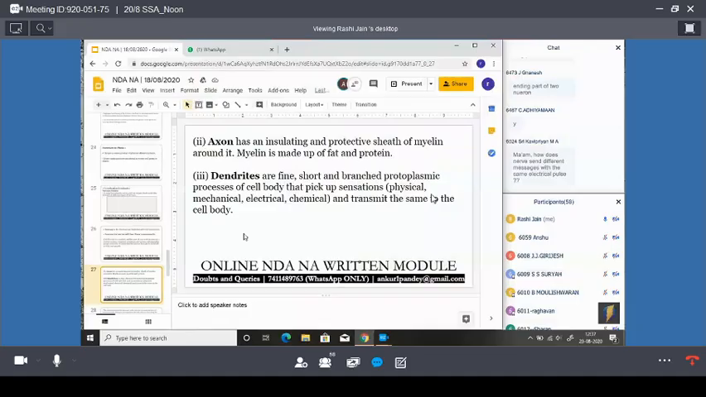Now here, dendrites are fine and short, and then the axon. We are learning about the axon. What is the axon? The axon has an insulating and protective sheet, myelin. Do you know about the myelin, guys? What is myelin? Yeah, tell me.